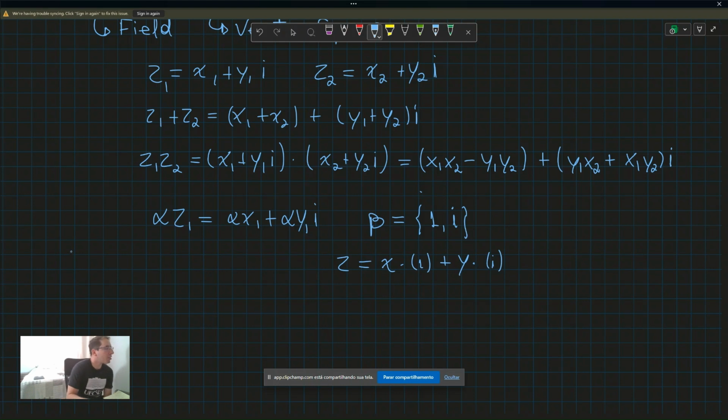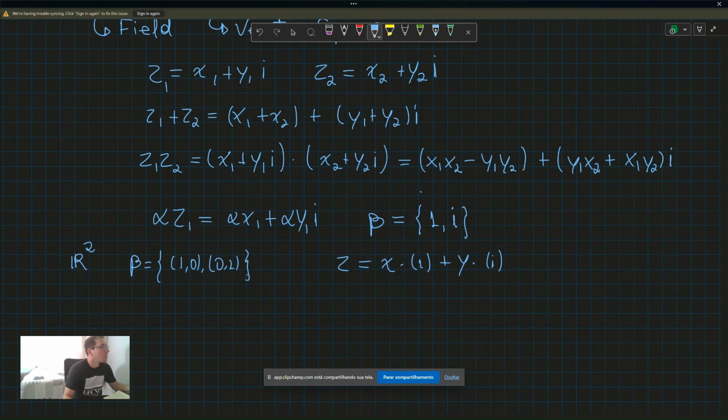A basis for R2, for example, if we imagine the real vector space R2, would be, using this basis here to represent it, the vectors (1, 0) and (0, 1).